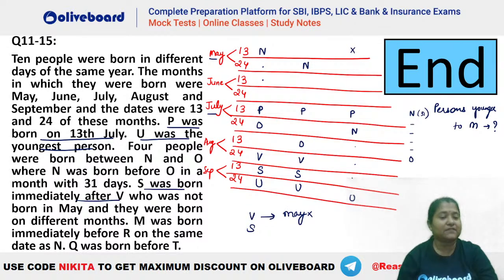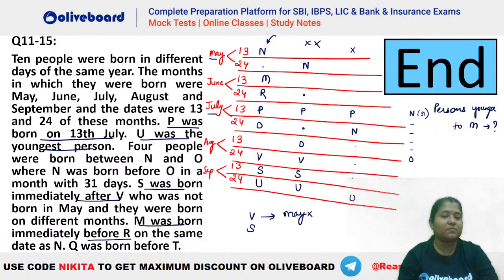Now after that, what is given? M was born immediately before R on the same date as N. So in the first case, you can see N is on 13th. That means M also should be on 13th only, and he has to be immediately before R. So you can see M immediately before R will be like this. In this case, N is on 24th. That means M should also be 24th here. So M can be here or here, but he cannot be placed immediately before R, right? So that means this case becomes invalid.